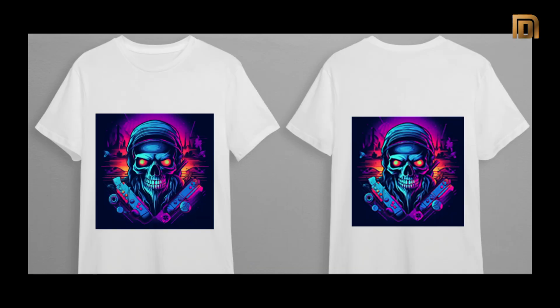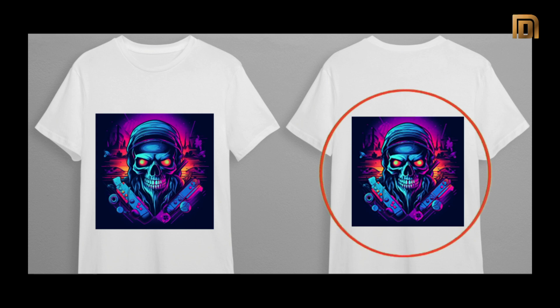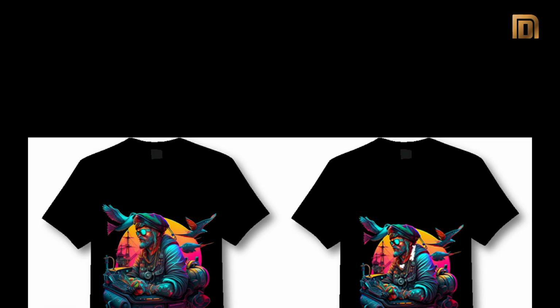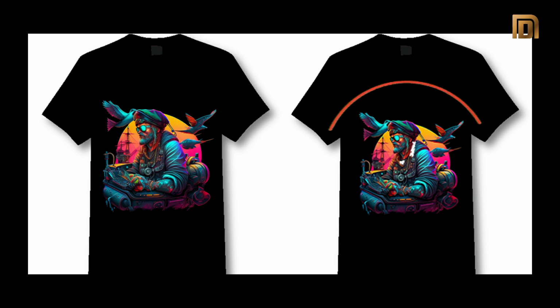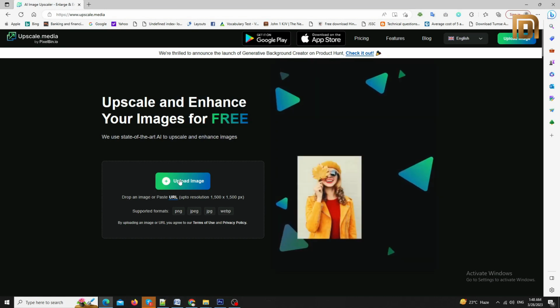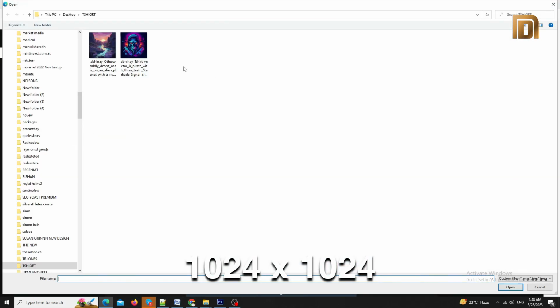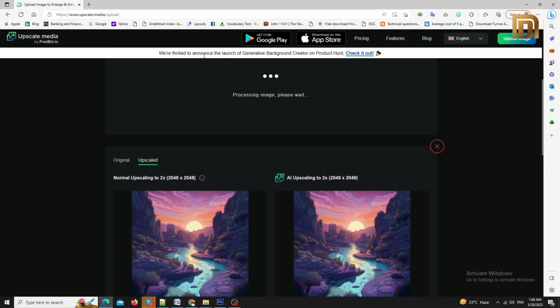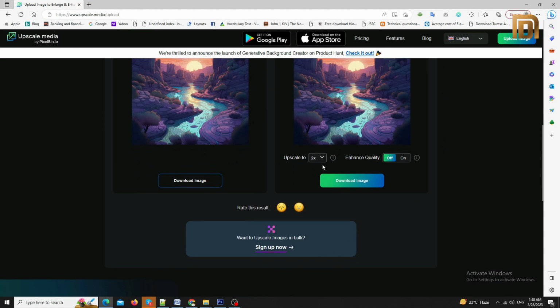If the image file is of low quality, the final print on the T-shirt may look blurry, pixelated or distorted, which can significantly affect the overall quality of the print. Therefore, it is essential to have a high-quality image file to achieve the best possible print quality on the T-shirt. The art generated by Midjourney is 1024 x 1024 pixels, so you need to upscale it using any upscaler whose link has been added in the description.